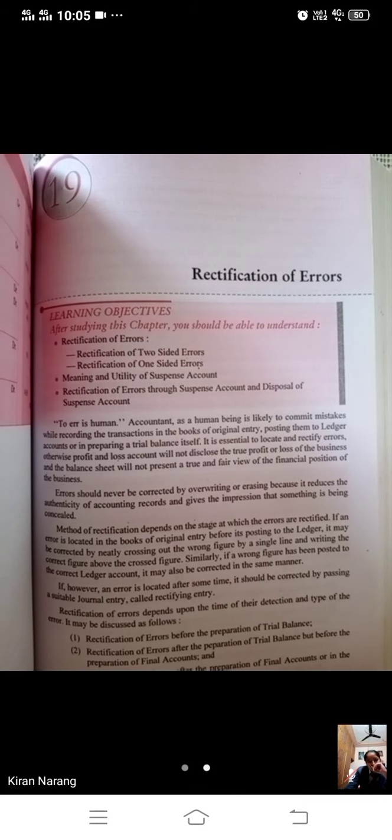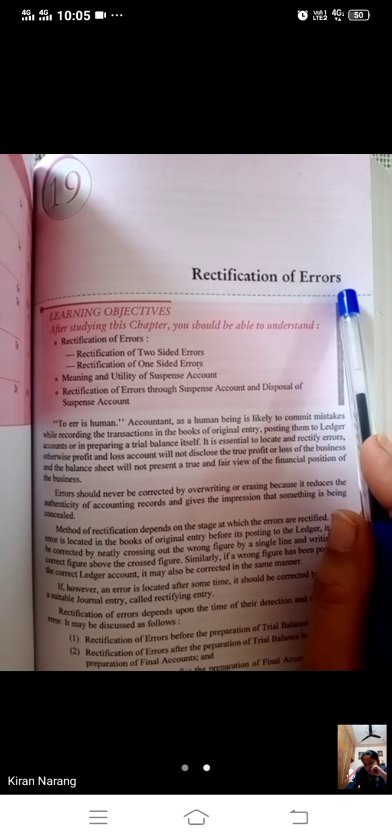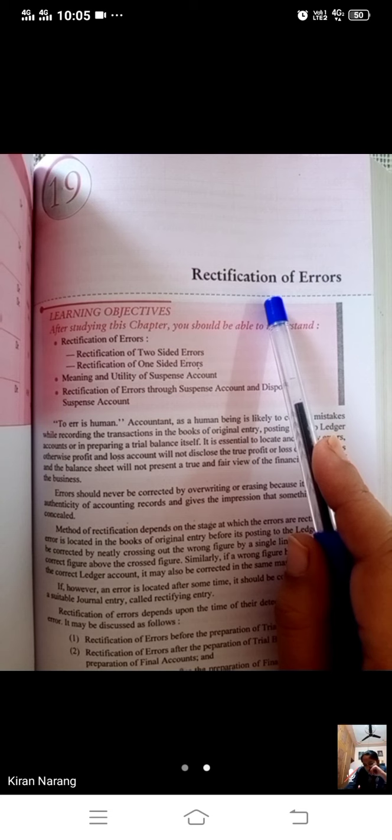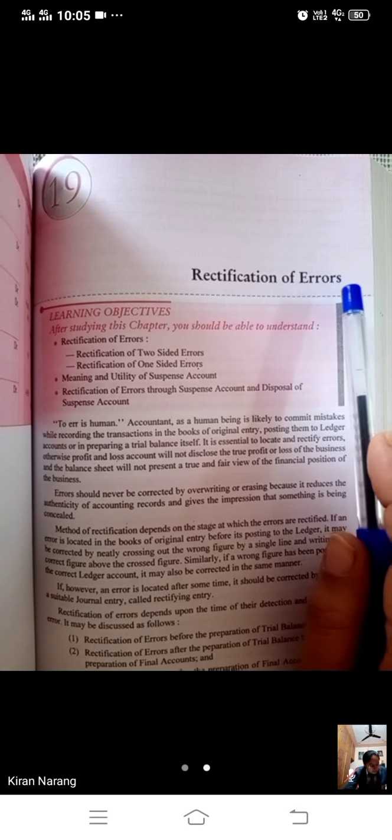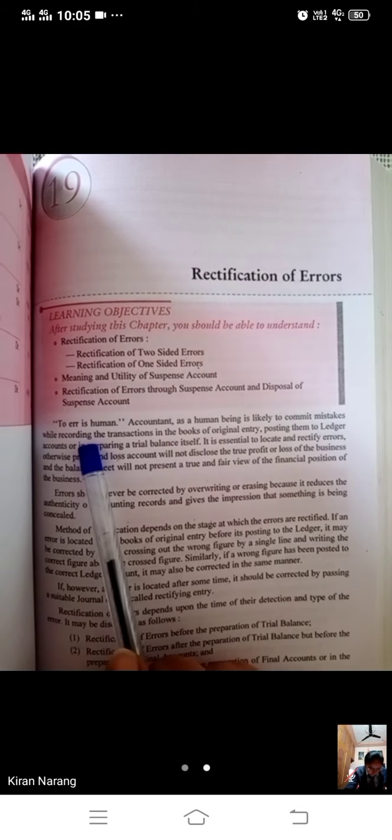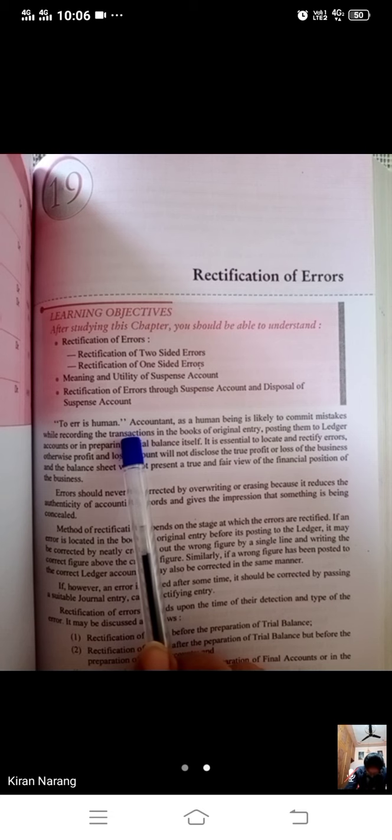So beta, next chapter is chapter number 19, rectification of errors. It means we have done some errors and we just have to correct them. Errors in journal entries we have done and we just have to correct them. That is called rectification of errors.